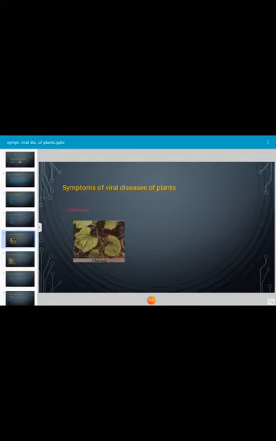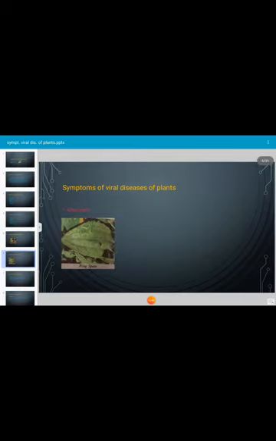Number 1, that is chlorosis. In case of mosaic disease of plants, the chlorophyll disappears due to interaction of the pathogen. Initially, yellow spots are developed. Such symptoms are called chlorosis, and chlorosis is easily recognizable. Chlorosis occurs because of disturbances of the chlorophyll in the cell because of interaction of the viral pathogen. Such yellow colored spots occur especially on the leaf, and chlorosis symptoms occur only on the leaf.